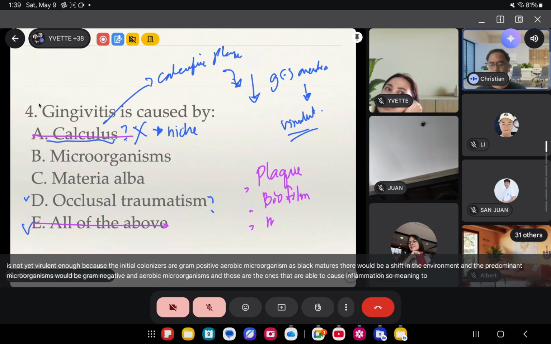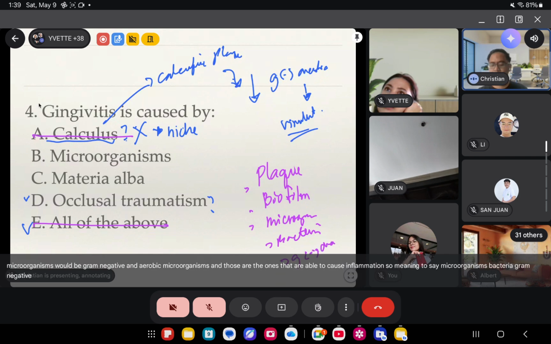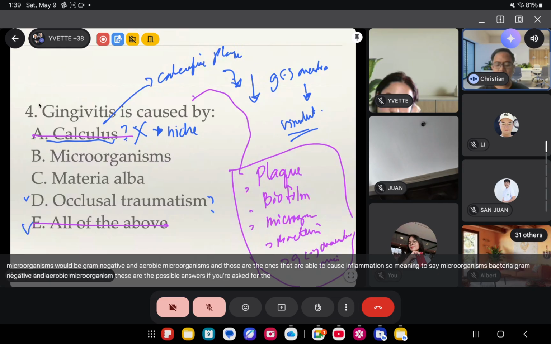So meaning to say, microorganisms, bacteria, gram-negative anaerobic microorganism. These are the possible answers if you're asked for the etiology of gingivitis or periodontitis. Okay?